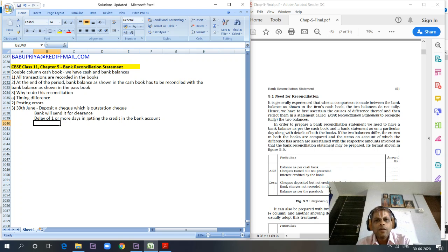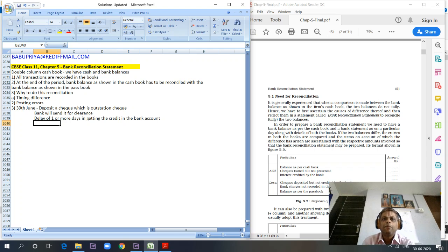Meanwhile, the cash book will already have been entered: we could have processed the journal entry and recorded in the bank column of the cash book that a check has been deposited in the bank. Check deposited in the bank will reduce the balance in the bank column of the cash book because the money is going out to the bank.